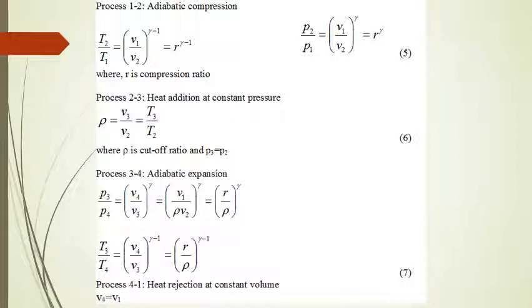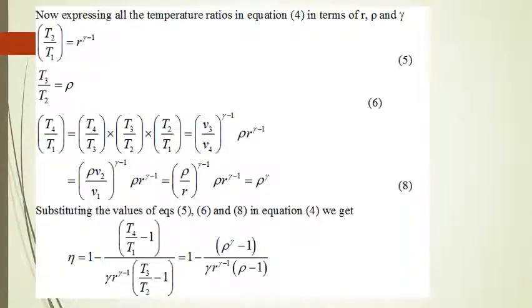Process 3 to 4 is reversible adiabatic expansion. So P3 upon P4 is equal to V4 upon V3 raised to power gamma. And since V4 is equal to V1 and V3 is equal to rho times V2 as given in equation number 6, we finally get the expression as r upon rho raised to power gamma. Similarly, T3 upon T4 becomes r upon rho raised to power gamma minus 1. Heat rejection is taking place at constant volume, so V4 is equal to V1.